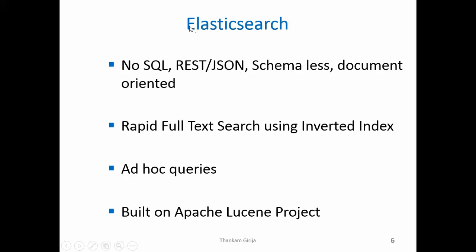Next, I'm going to look at each of the technology in the Elk Stack in detail. First one is Elasticsearch. As I mentioned, Elasticsearch is a NoSQL REST JSON API-based technology. It's schemaless and highly document-oriented. It allows rapid full-text searching using inverted index. It has ad hoc querying capabilities, and it is built on Apache Lucene project.